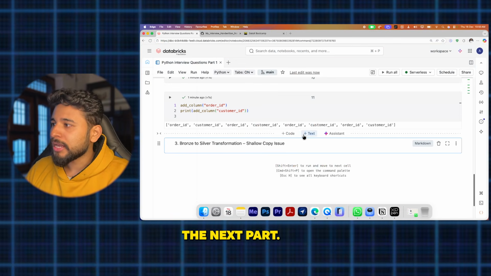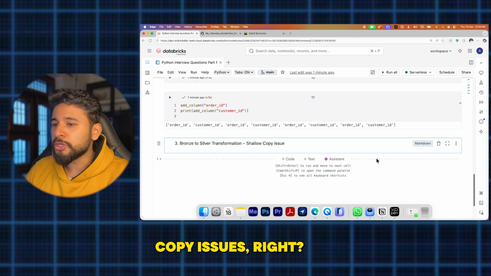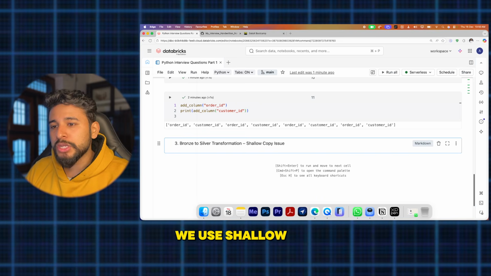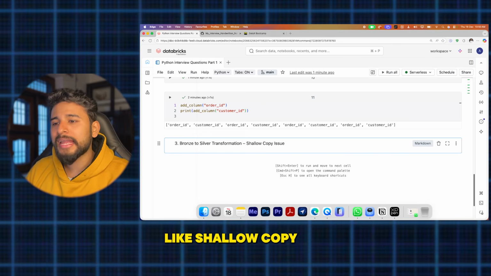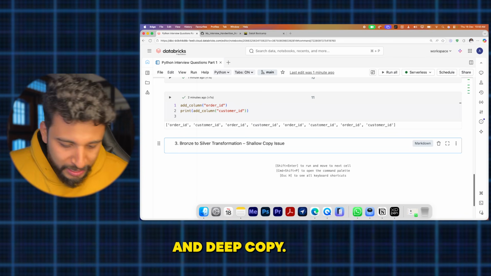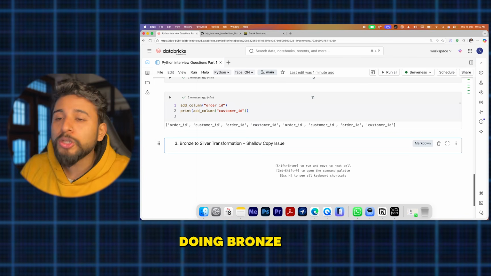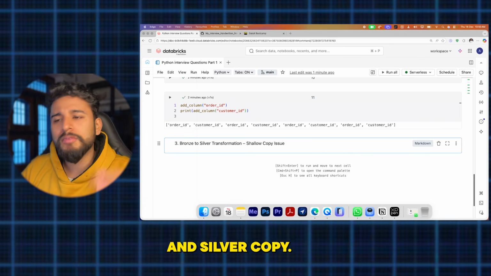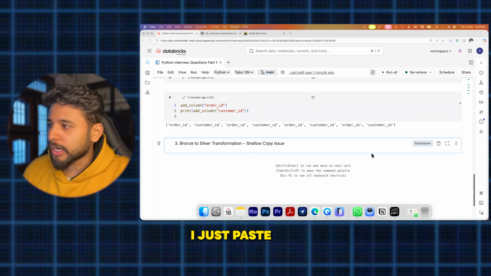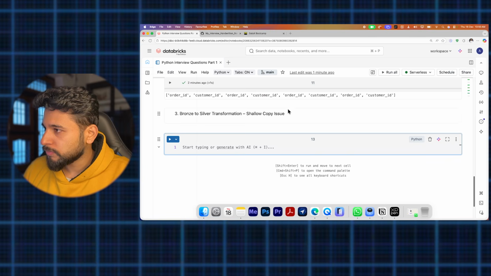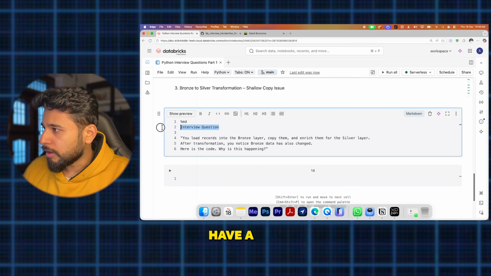Okay, let's talk about the next thing, that is shallow copy issues. Many times we use shallow copy and deep copy. Two kinds of concepts are there, very important when we are doing bronze to silver transformation or bronze to silver copy. I'll paste the interview question so that you have a better reference.